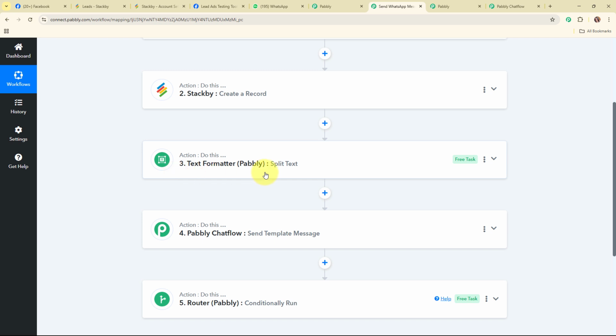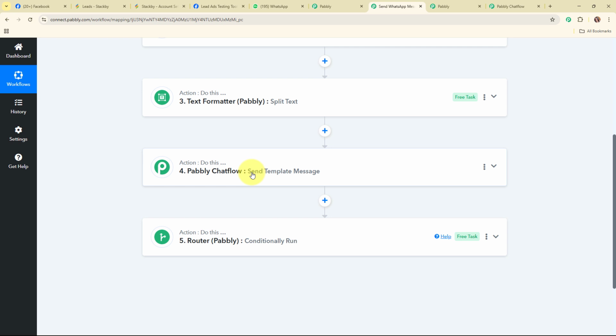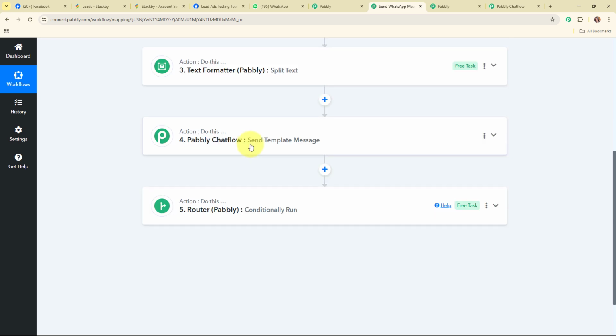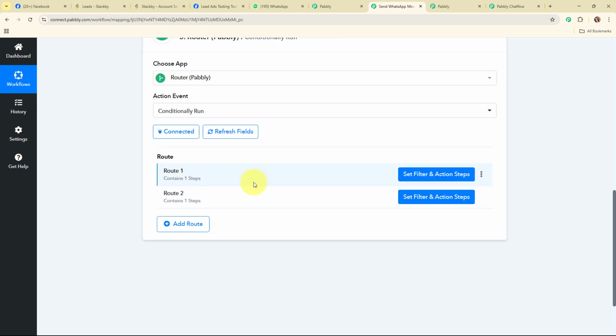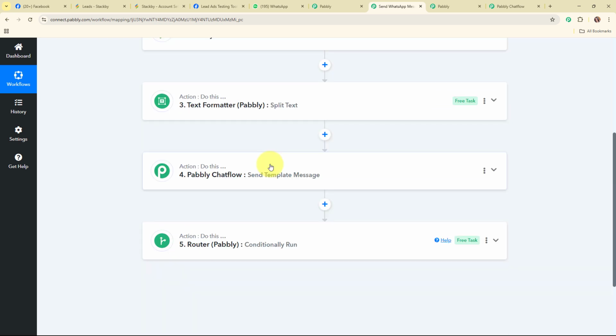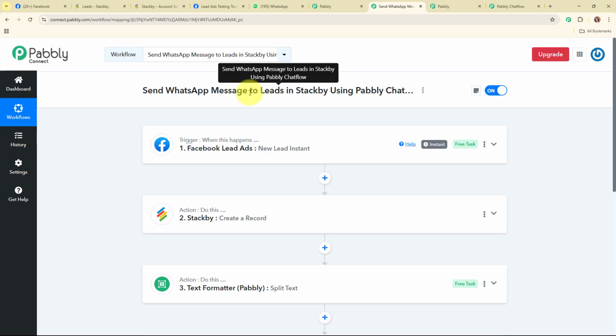And after modifying the phone number, automatically using the lead details, Pabbly Chatflow is going to send a WhatsApp message to our lead using a template message. And after sending the WhatsApp message, automatically our lead is going to pass through the conditions that we have already set up for updating our lead status as contacted and not contacted. Alright, so these were the steps to send WhatsApp messages to leads in Stackby using Pabbly Chatflow.